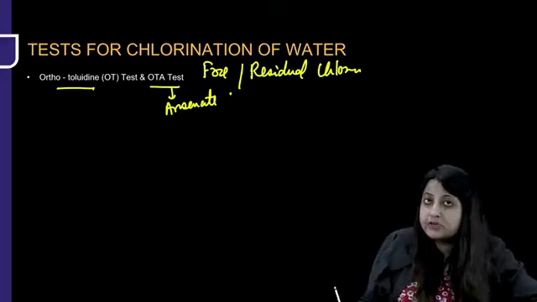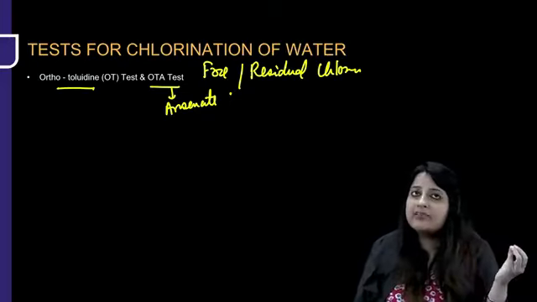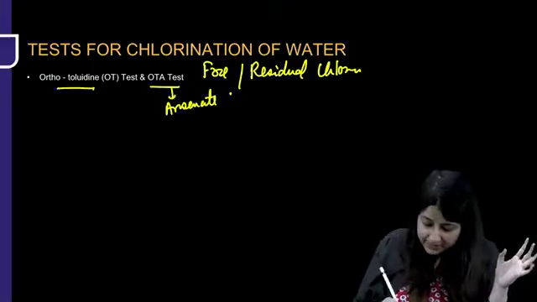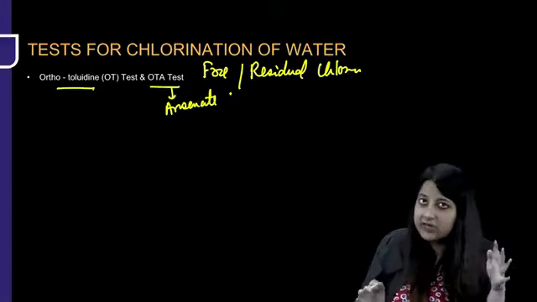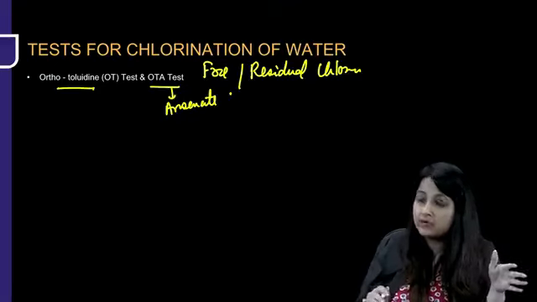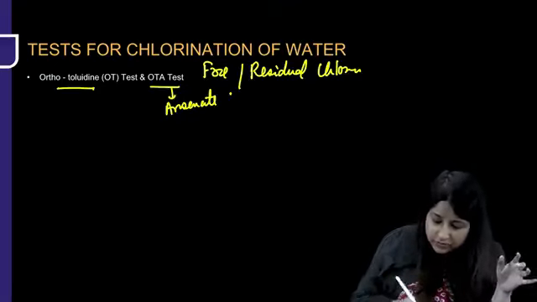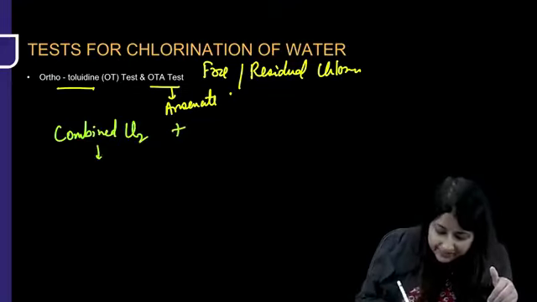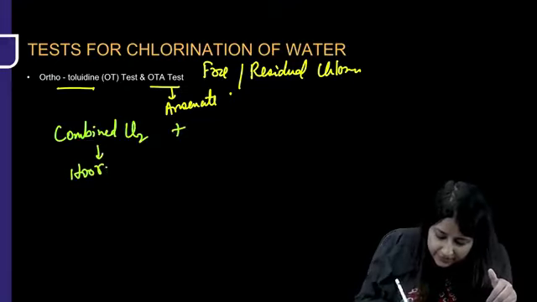What happens over here is you have to address the question: which is better, OT test or OTA test, to estimate chlorine demand. Remember, first in chlorine we added water, in water we added chlorine to disinfect it. So that was what was known as combined chlorine, right? Combined chlorine is estimated using a Horrocks apparatus.